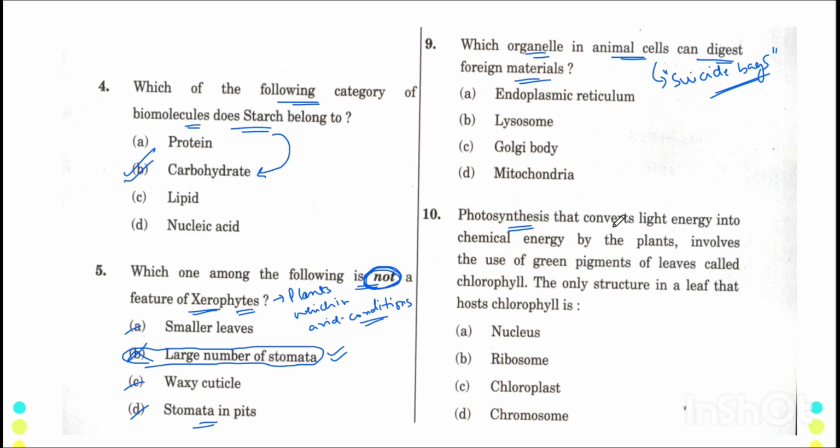Photosynthesis that converts light energy into chemical energy by plants involves the use of green colored pigment of leaves called chlorophyll. This is the statement of the question. Now the question starts from here. The only structure in leaves that host chlorophyll is... Host chlorophyll means that contains chlorophyll. Now there is a cell organelle which is known as plastid. Okay. And this plastid is further divided into three components.